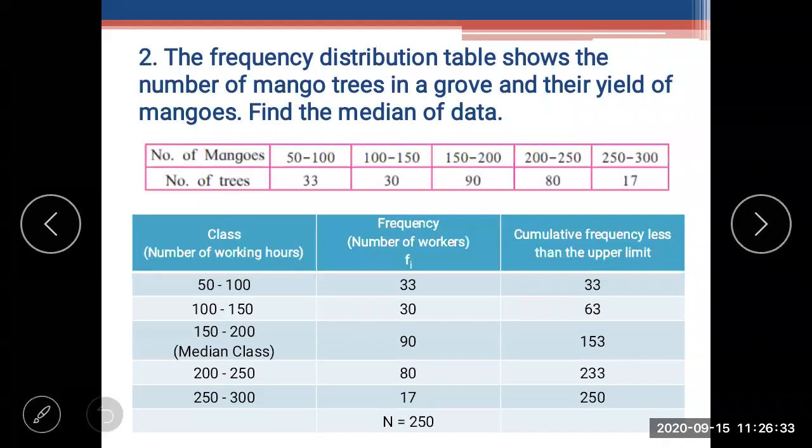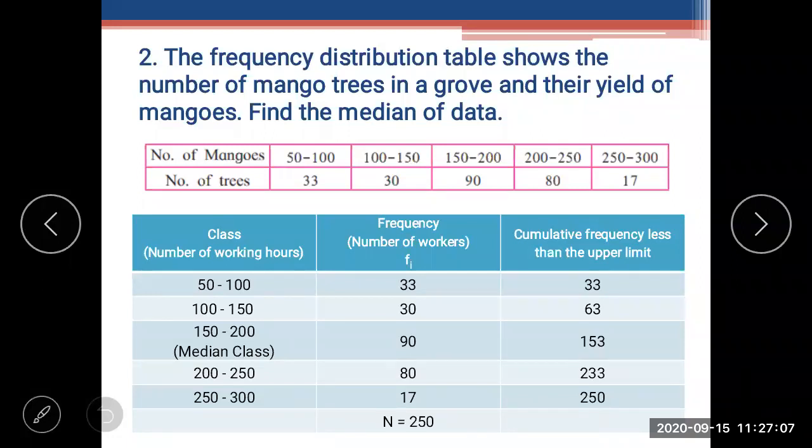So, number of mangoes: in the class 50 to 100, 33 trees are present. In the class 100 to 150, 30 trees are present. In the class 150 to 200, 90 trees are present. 200 to 250, 80 trees are present, and in the class 250 to 300, 17 trees are present. Is it clear?